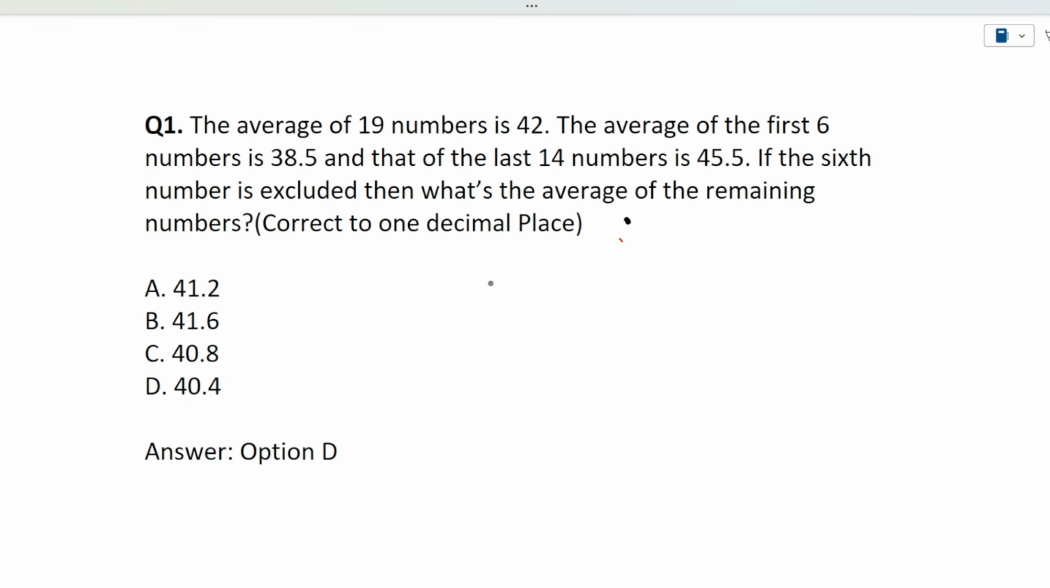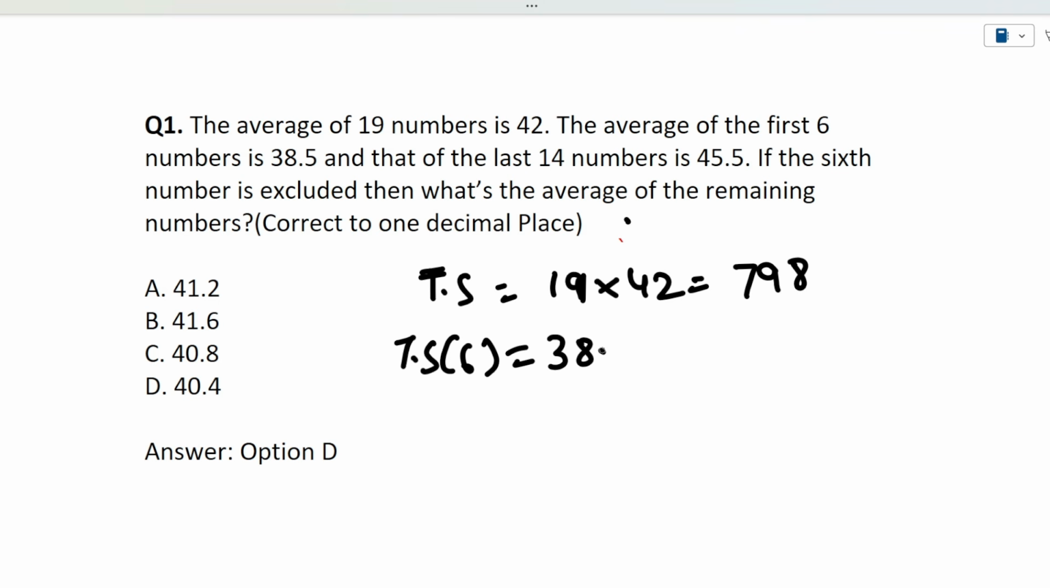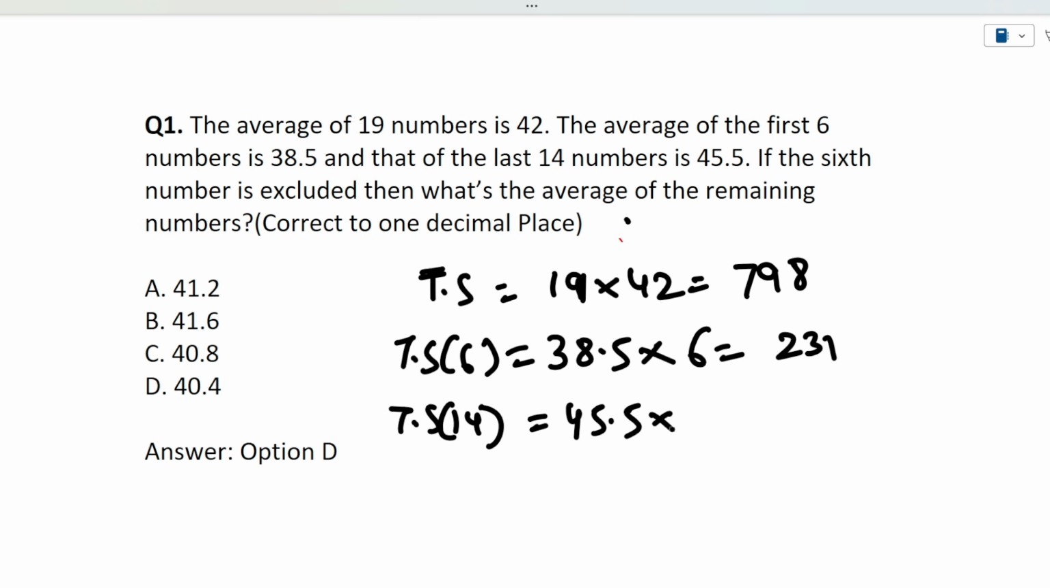First of all, the average of 19 numbers is 42. So the total sum of 19 numbers will be 19 into 42. So 19 into 42, what will it give? It will give us 798. Next, the average of the first 6 numbers is 38.5. So the total sum of the first 6 numbers will be 38.5 into 6. That will give us 231, right? Next, the average of the last 14 numbers is 45.5. So the total sum will be 45.5 into 14. That will give us 637.